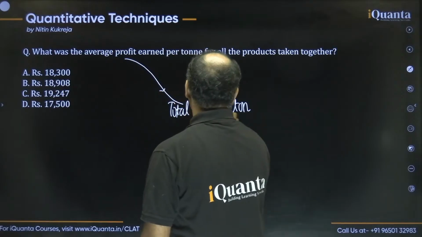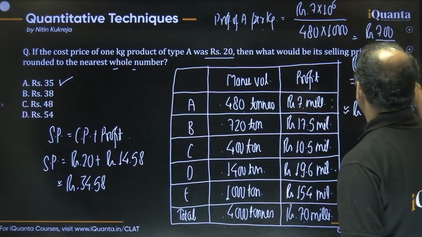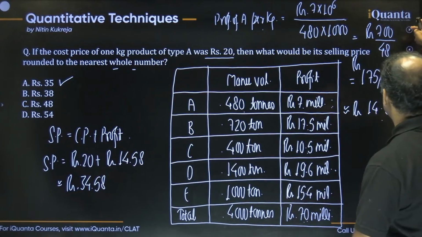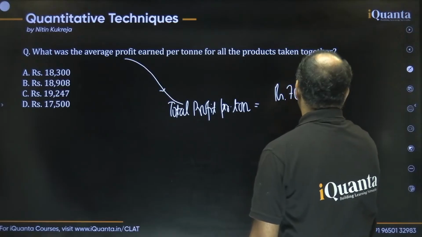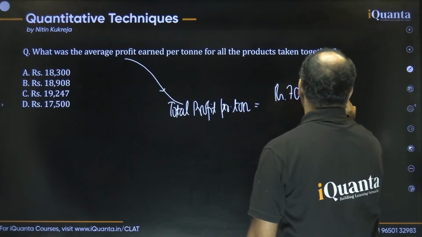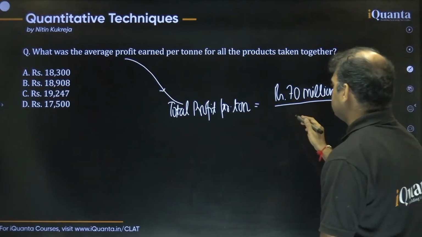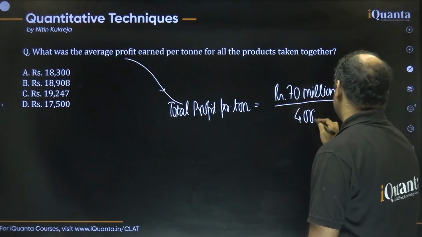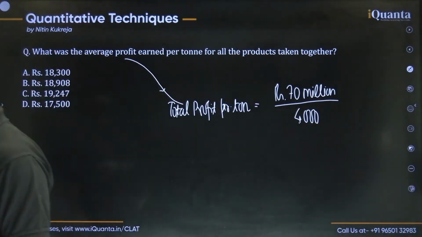So what is the total profit? We know the total profit as rupees 70 million, right? Rupees 70 million. And the total tons we have, how many? 460, right? Sorry, 4,000. So just divide by 4,000, that's it, right? This should be the final answer, the total profit per ton. This is what we have to do, simple. Now there is simple calculation.